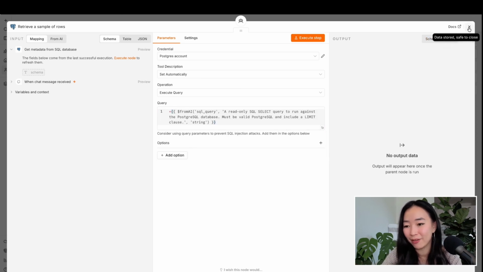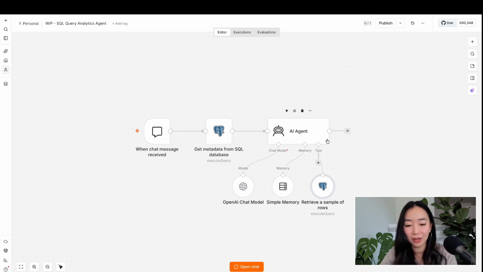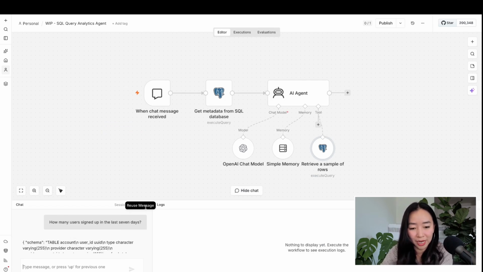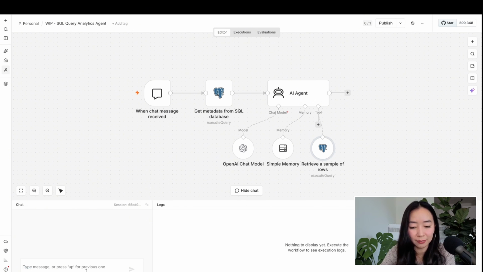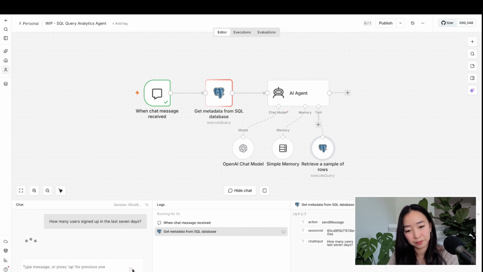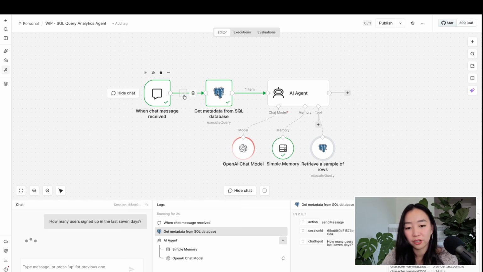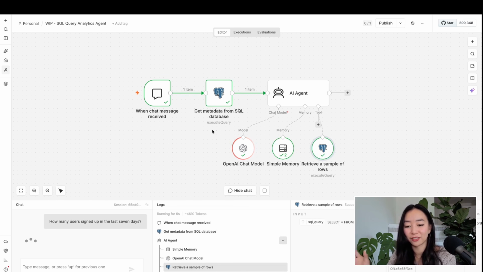Okay, I believe we have everything set up for the AI agent. So now let's go ahead and test out this workflow starting from the beginning. So we're going to open up a chat. I'm actually going to start a new chat here. How many users signed up in the last 7 days? So we'll see it's going to trigger the workflow. We're going to get the metadata, and now the AI agent is off thinking.